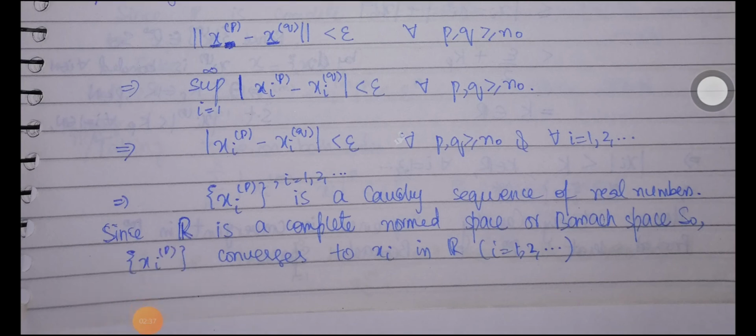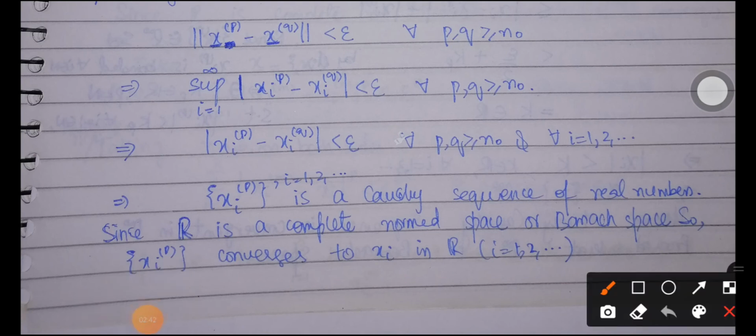Since R is a complete normed space, or a Banach space, every Cauchy sequence in R is also convergent in R. So x_i^p, representing a Cauchy sequence in R, must be convergent to some x_i in R, where i varies from 1 to infinity. Taking i to be 1, x_1^p approaches the real number x_1, then x_2^p approaches the number x_2; that is, for each individual coordinate we have a finite real number which is the converging value of the sequence.